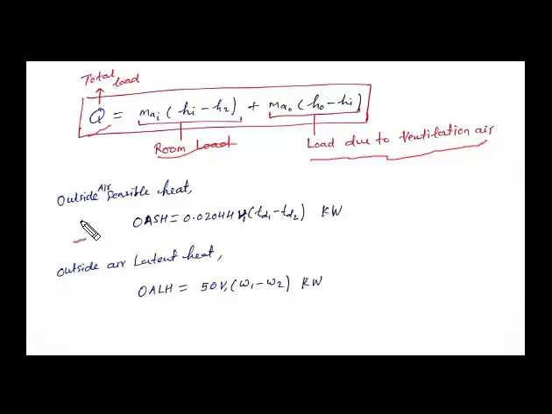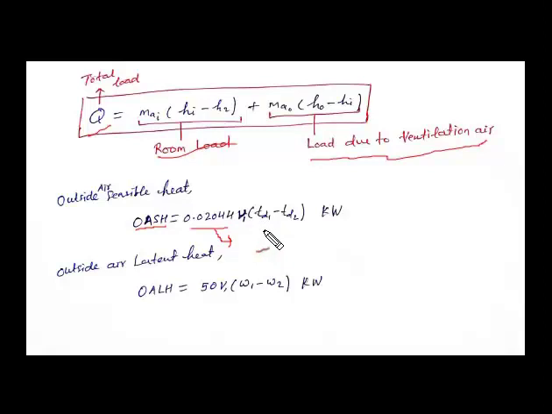Here outside air sensible heat, OASH, we will find from this equation: 0.02044 into V1 into (TD1 minus TD2). This is the CP which is used for the humid specific heat for moist air. Here V1 is the specific volume at point 1. Here TD1, TD2 indicate the dry bulb temperature at point 1 and at point 2.